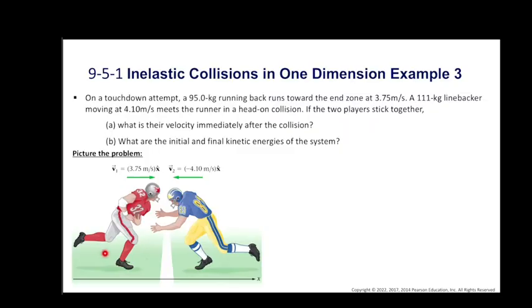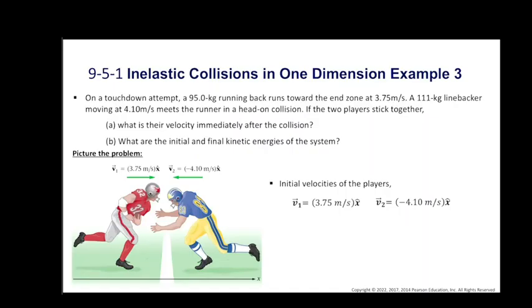Now in our sketch, we let subscript 1 refer to the person in the red and grey, the running back, who carries the ball, and the subscript 2 refers to the blue and gold linebacker who makes the tackle. The direction of the running back's initial motion is taken to be the positive x direction. Therefore, the initial velocity of player 1 is 3.75 meters per second in the positive x direction. But for player 2 it is in the negative x direction, therefore velocity is a negative value.